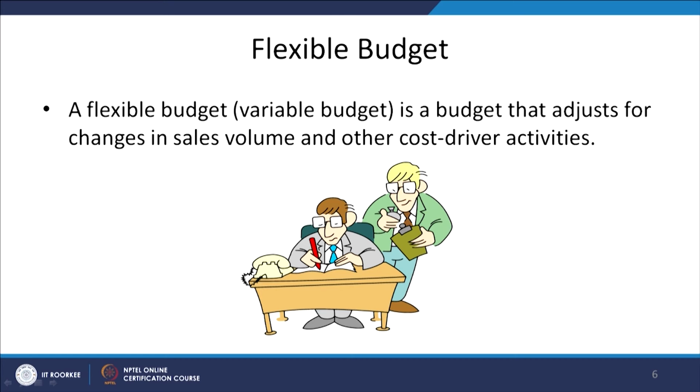So what do we do in this case? These days we prepare the budgets on systems, on computers. So in the computers, when we prepare the budget for one level of activity, for example 8 lakh worth of rupee sales, we will now convert that budget. For example, sales are 8 lakh rupees, or they go up to 9 lakh, or they come down to 7 lakh rupees, then how proportionately the cost will change.